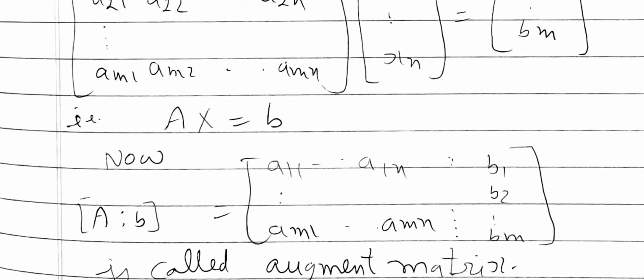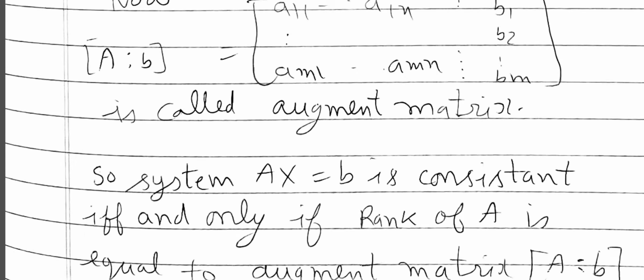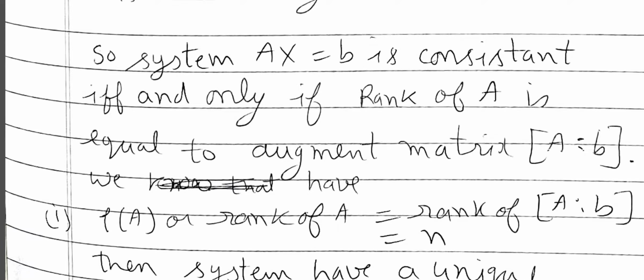Now [A|b] is called the augmented matrix. So the system Ax equal to b is consistent if and only if rank of A is equal to rank of augmented matrix [A|b]. Now there are three cases.